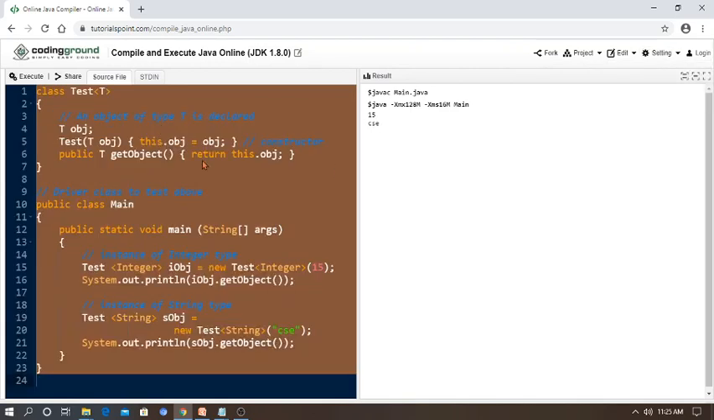So I told you, you can change the values at runtime. Yes, so successfully executed. So integer value 15 and string value CSC, like that. So like that you can use a generic class with parameters.